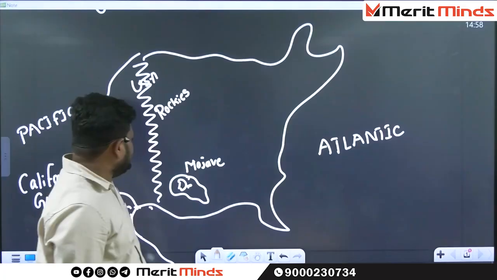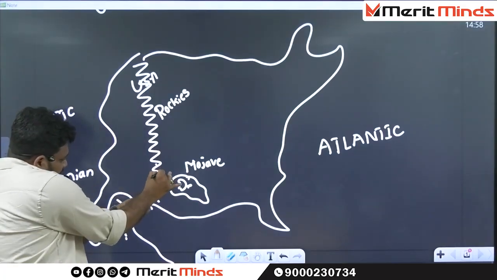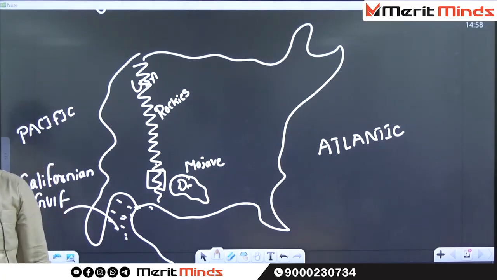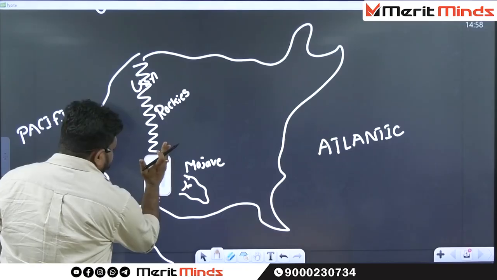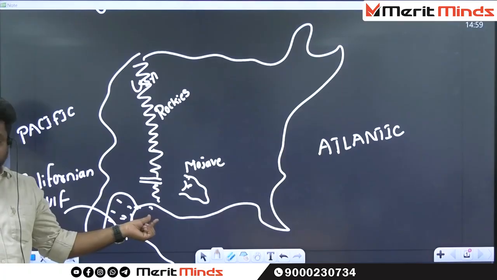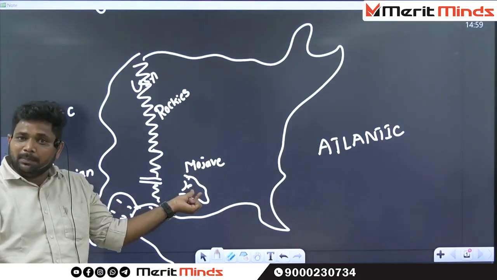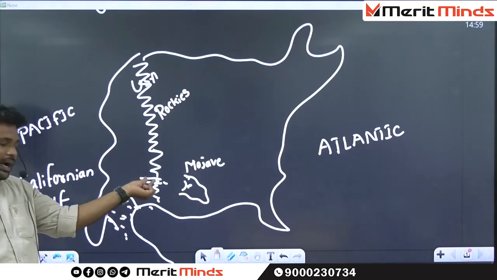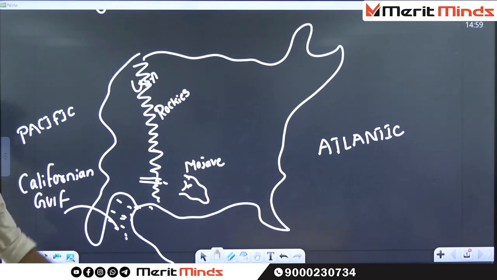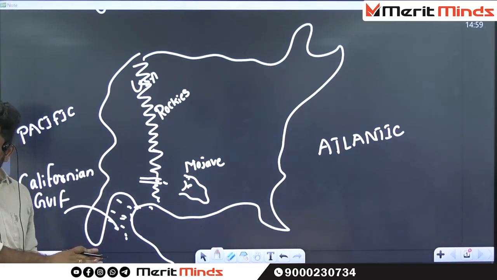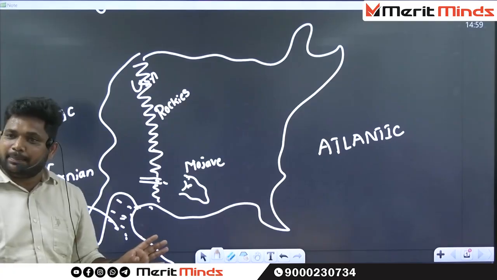Now understand here. In this particular area, the Rocky Mountains have broken. Whenever the Rocky Mountains have broken, there is a small gap in between. Suppose a gap has formed here. Here you can find the birth of warm winds. And these winds are channelized into the small gap and enter into California. The Rockies here have broken, like a small gap. All the winds originate here. Warm winds. These winds are moving in this particular gap.